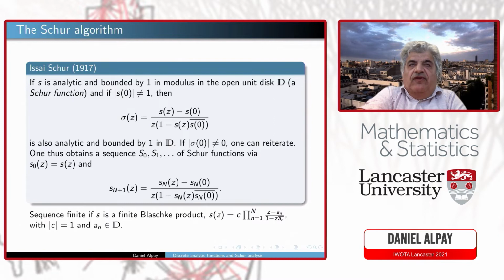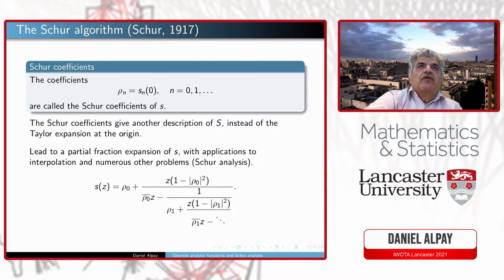It allows us to associate to a function S a sequence of numbers, the reflection coefficients, which are really the values of the functions Sn at 0. Here it will be a bit different. This is the reason I explained it. The Schur coefficients allow us to get, for instance, a partial fraction expansion, but we will not have this here, at least not directly.